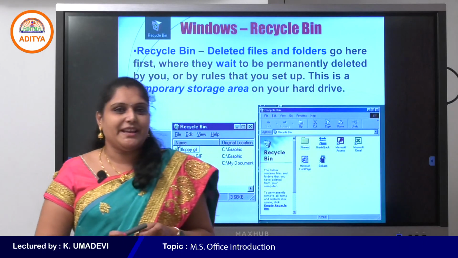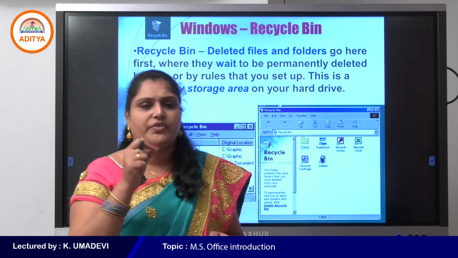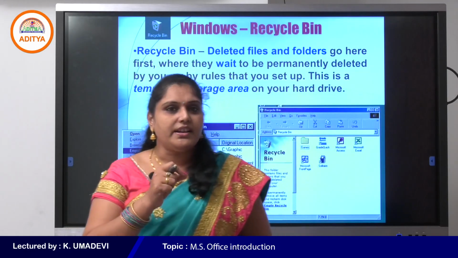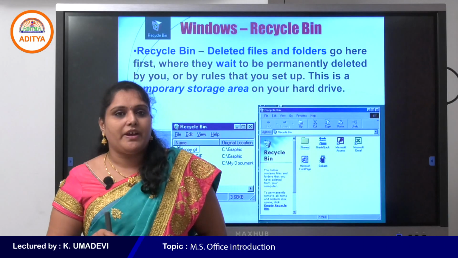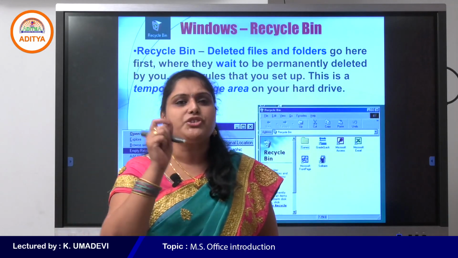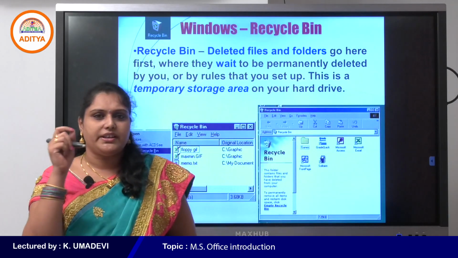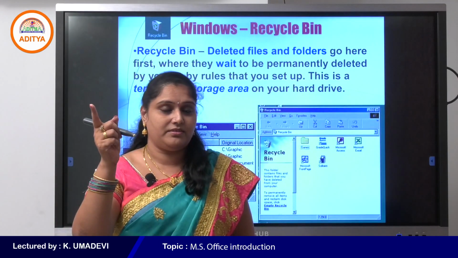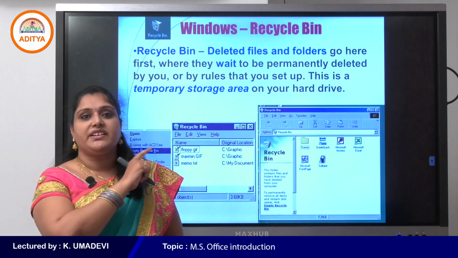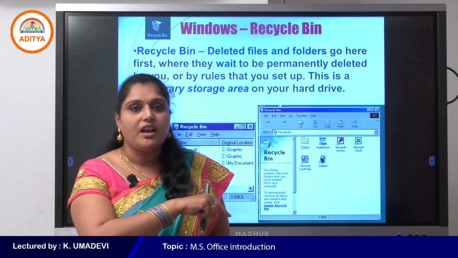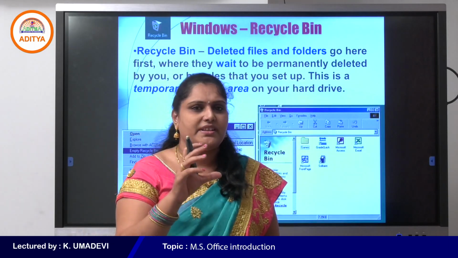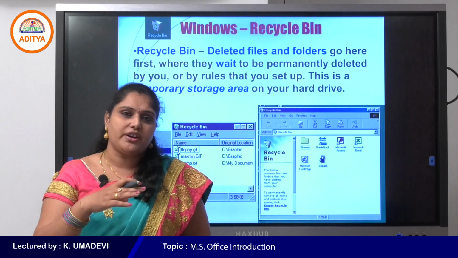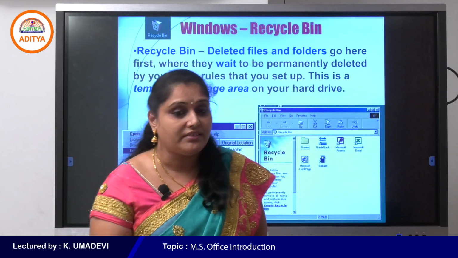Come on students, what is the Recycle Bin? The Recycle Bin is the place where deleted items are stored temporarily until they are permanently deleted. It is a temporary storage area that contains all the deleted files, and it provides the option to restore the files again. Otherwise we can permanently delete the items present in the Recycle Bin. Simply, the Recycle Bin is a temporary storage area. All the deleted items are stored in the Recycle Bin. Am I right?